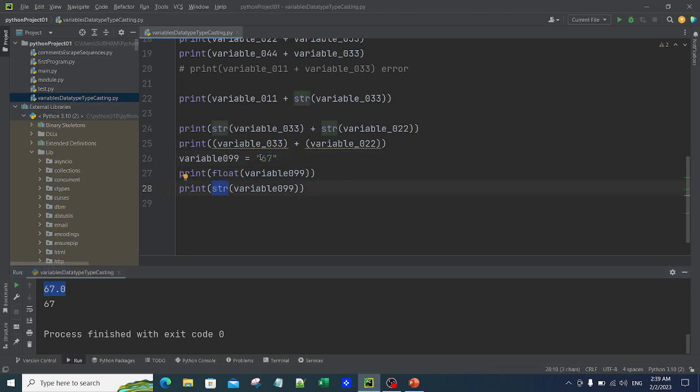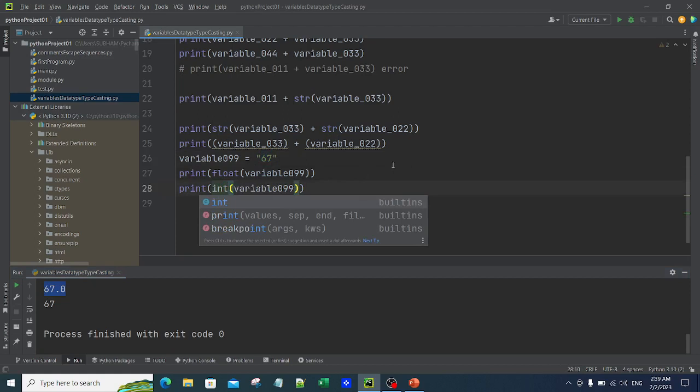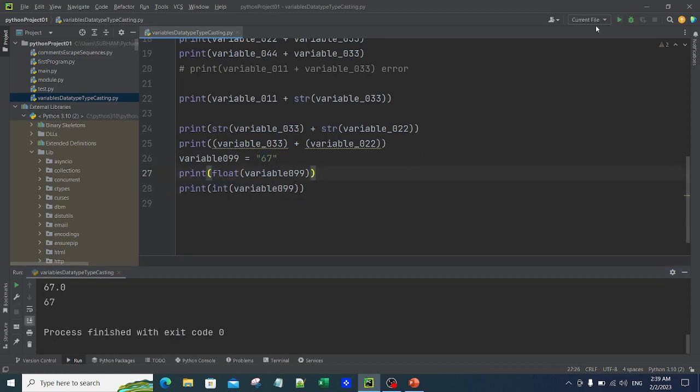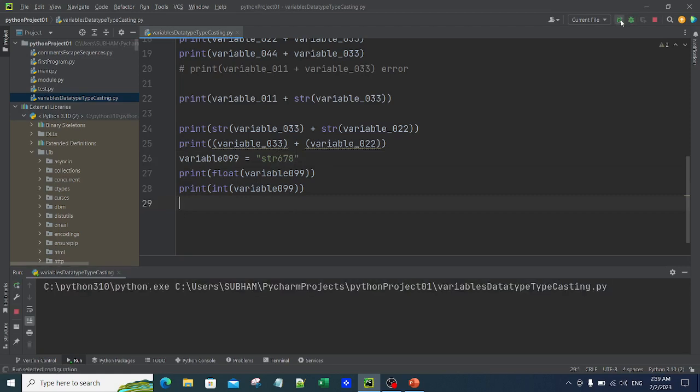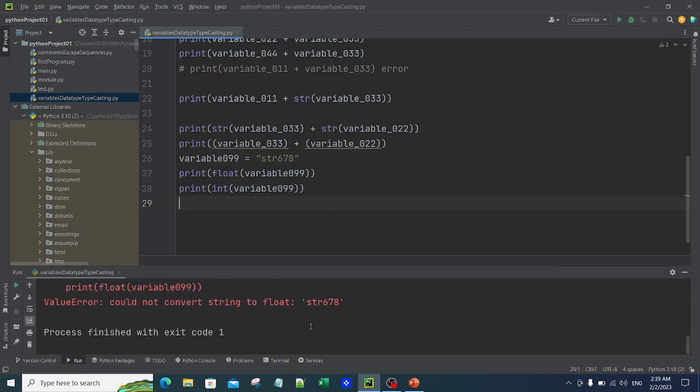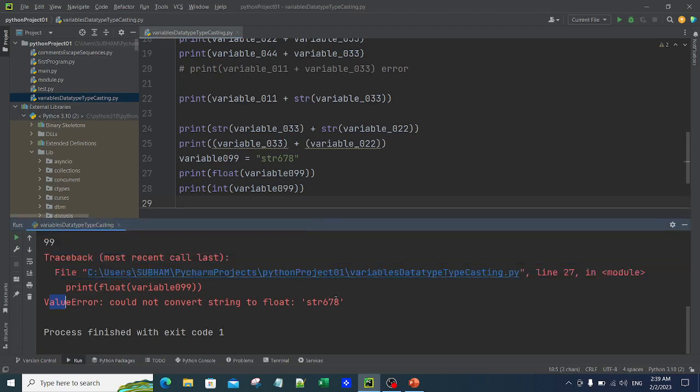Similarly, with str, this is a number, so it was already a str. We can convert it into an integer, and it will get converted. That is why you have to make sure that it is a valid data type. Now similarly, let me say str678, for example. Can I convert it into float or integer? No, it will give me an error. How are you going to convert it? It gives me a value error. It says could not convert string to float, which is a valid thing.